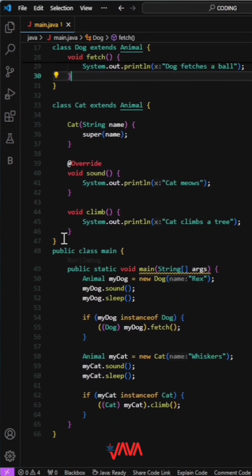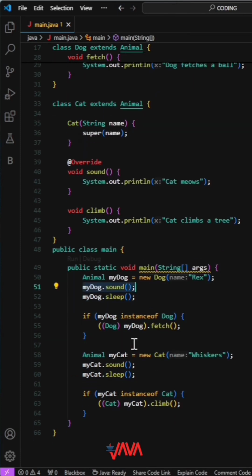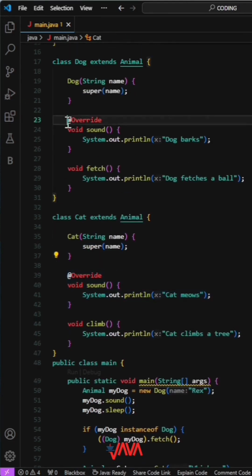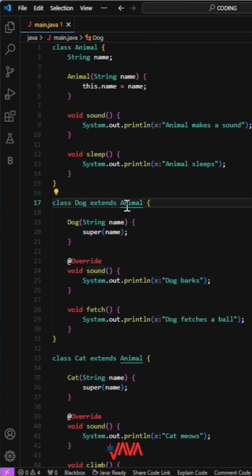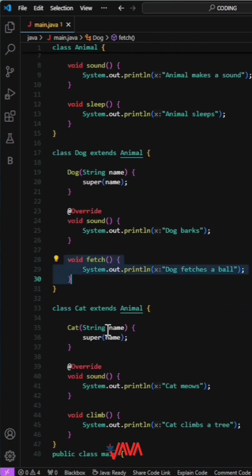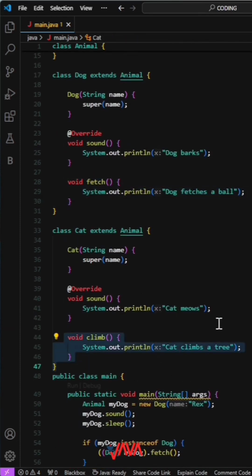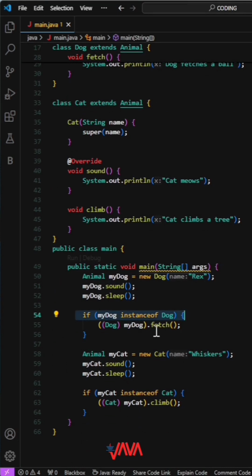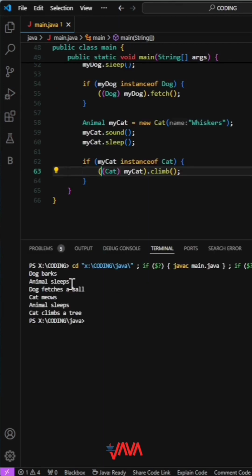In the main class, we create instances of Dog and Cat, but reference them with the Animal type. This demonstrates polymorphism, where the sound method called on the Animal reference executes the overridden method in the Dog and Cat classes. To call subclass-specific methods like fetch for Dog and climb for Cat, we use the instanceof operator to check the object's actual type. If the check passes, we cast the Animal reference to the specific subclass type and then call the method. This code highlights the power of inheritance and polymorphism, allowing objects to be treated as instances of their parent class while still accessing subclass-specific behaviors.